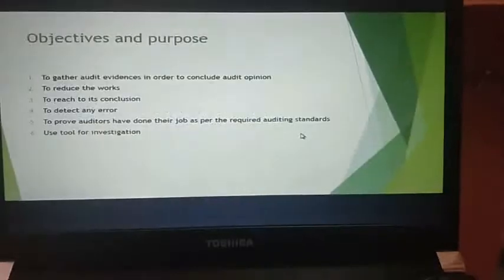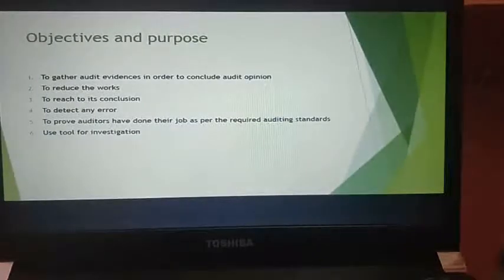Okay, next you have objectives and purpose. Objectives or purpose of audit sampling. What are the objectives and purposes of audit sampling? To gather audit evidence in order to conclude audit opinion, to reduce the work to reach its conclusion, to detect any errors, to prove auditors have done their job as per the required auditing standards, and to use as a tool for investigation.